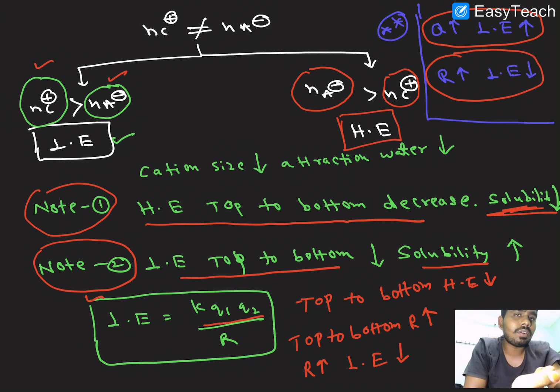When the number of cations is not equal to the number of anions: if cations are greater, it is lattice energy, and if anions are greater than cations, it is hydration energy. I hope it is clear. Based on this concept we will predict the solubility, and we will take some examples in the next slide.